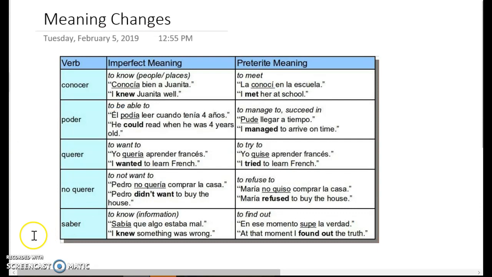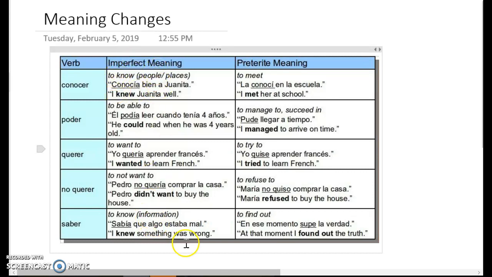The very last thing that you need to remember, because it's not confusing enough, is you need to remember the differences in these 5 verbs in meaning changes. So these are called preterite meaning changes, so that means they change meaning in the preterite. We know conocer means to know a person, so in the imperfect it means to know. We know poder means to be able to, so in the imperfect it means to be able to. Querer means to want to, so that's what it means in the imperfect. No querer means to not want to, so that is what it means in the imperfect. And saber is to know information, so that's what it means in the imperfect.